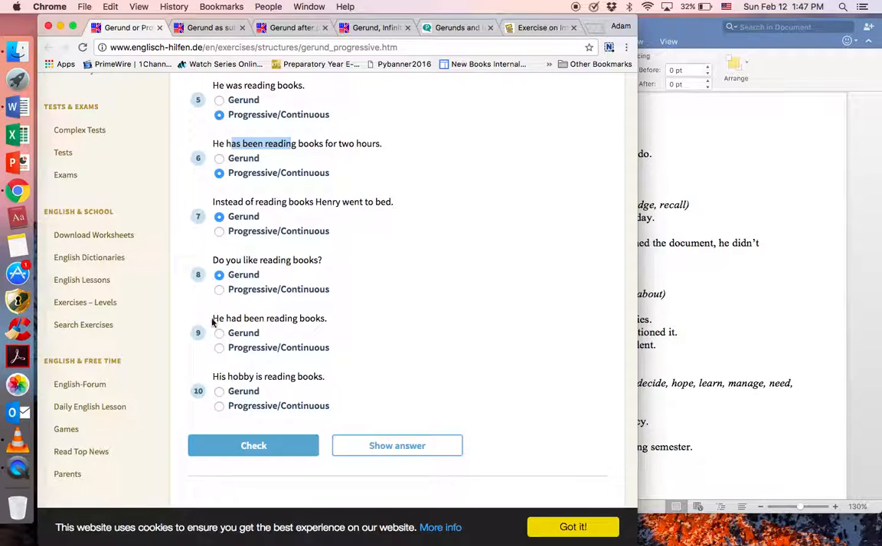He had been reading books. That's a past perfect progressive. We still have our be verb and verb -ing. That's progressive. His hobby is reading books. This is a little tricky. It is a gerund, though, because it's reading books together. Don't be fooled by the be verb and then verb -ing, because the active verb wouldn't be able to work in this sentence. If it was is reading as a progressive, it wouldn't work.